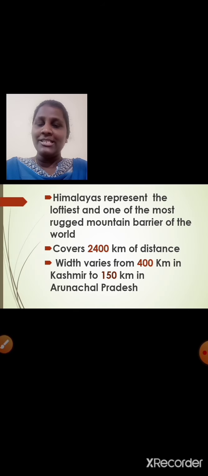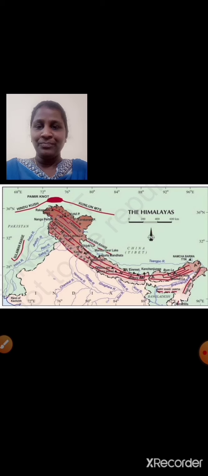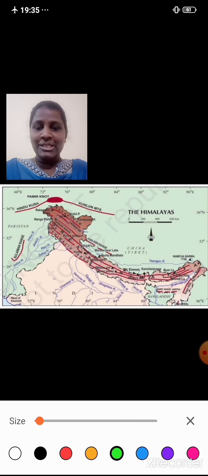Himalayas' width varies from 400 km in Kashmir to 150 km in Arunachal Pradesh. Have a look. I'll explain to you the width in Kashmir, students, and the width in Arunachal Pradesh. There is a difference, right? The width is more in Kashmir and less in Arunachal Pradesh.